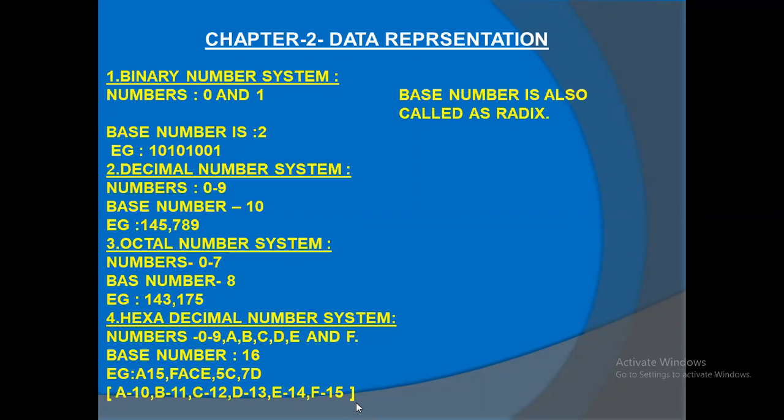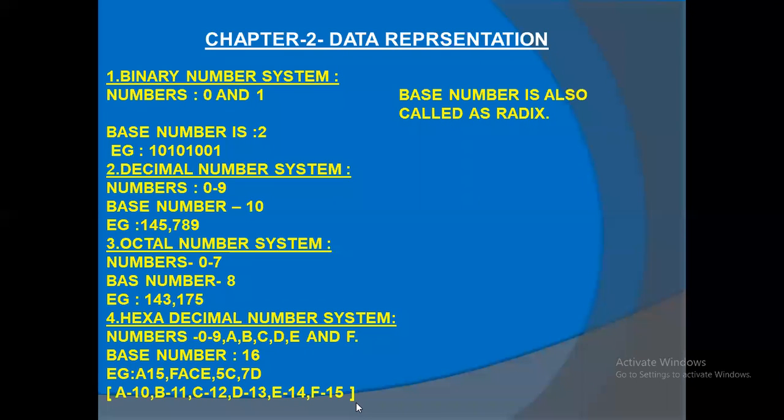I will just give a time for you. Just write down this concept in your note. This is very important. Write the entire slide. First one, binary number system. Just put the underline and numbers. What are the numbers? Base number. Just one example. And second number. It is very easy, a very shortcut note for you.